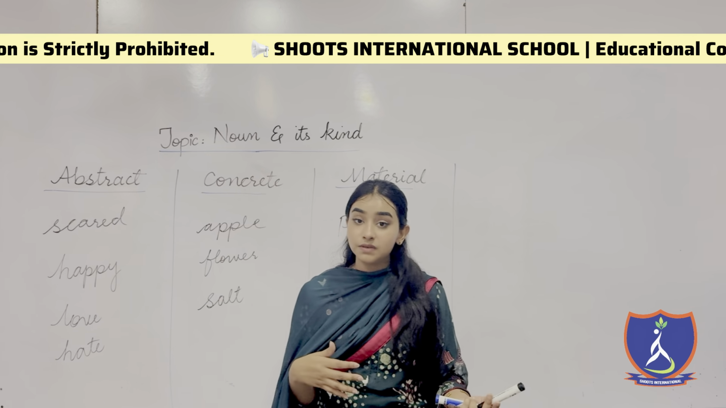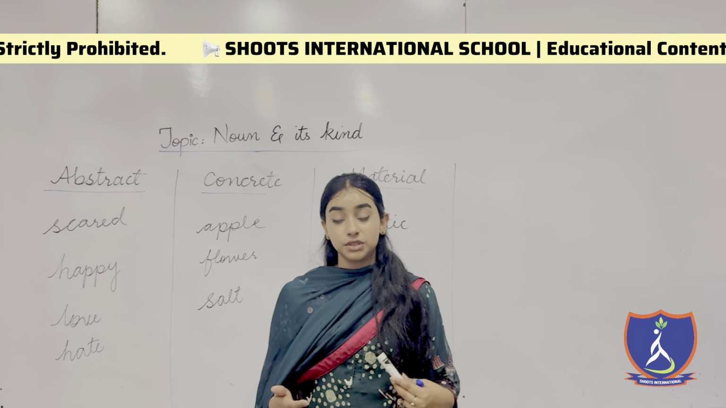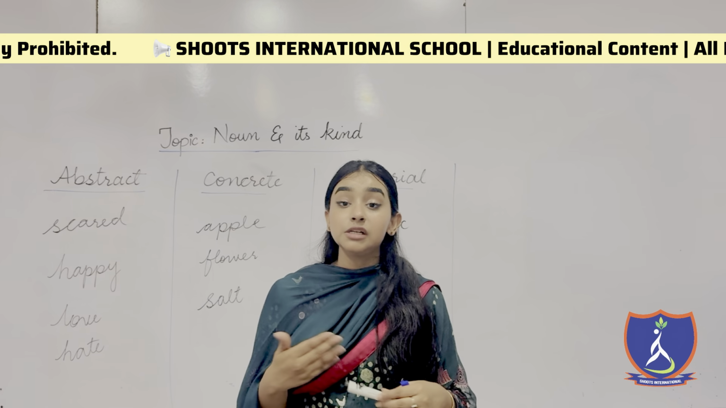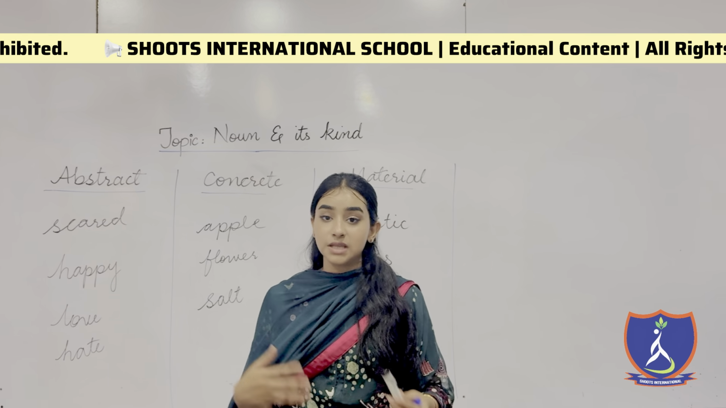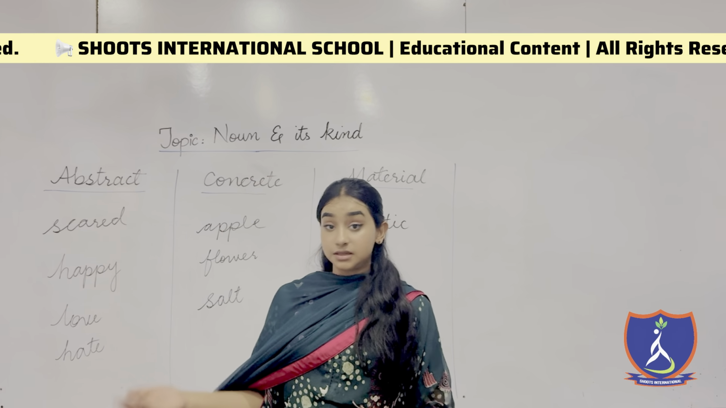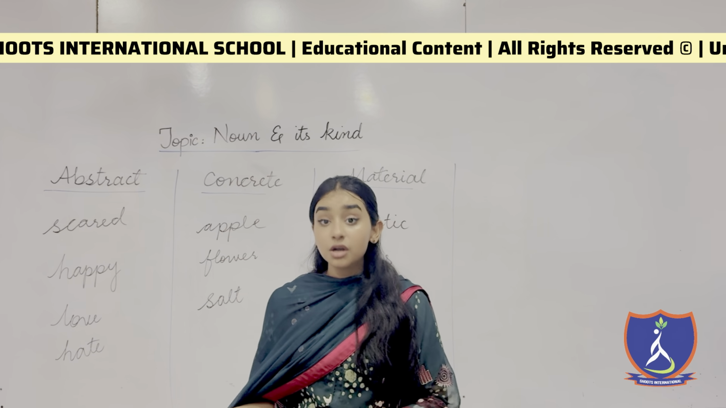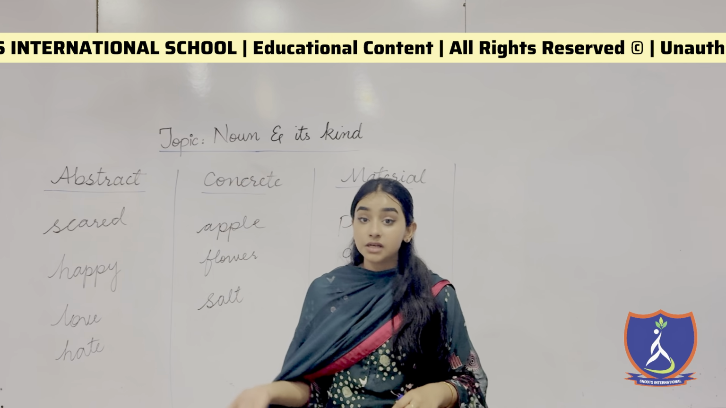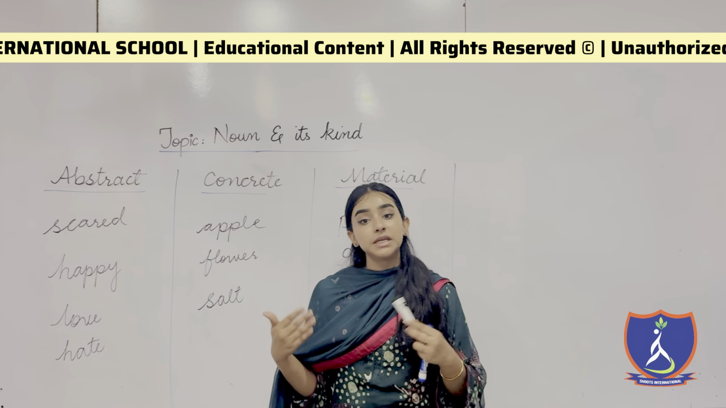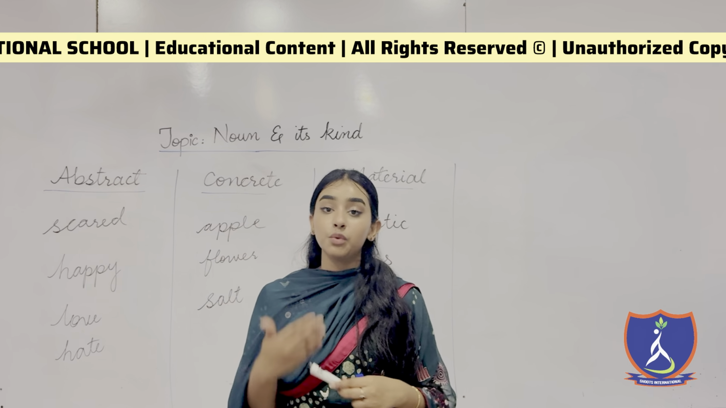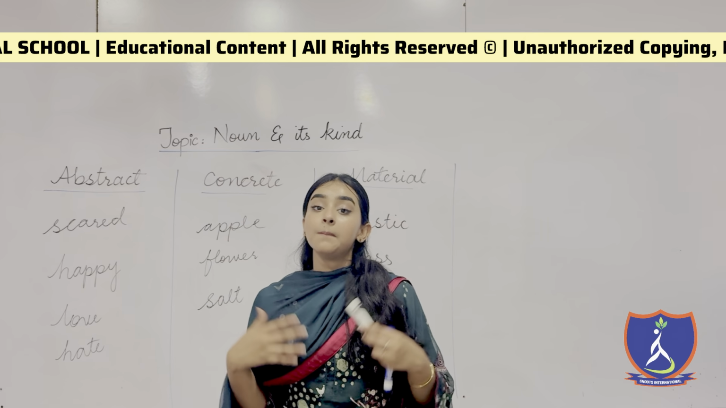And in the last, we have discussed about material nouns, the nouns that can tell you what the material is made up of. For example, I say this is a chair. That is a noun. But from which type the chair is made? Is it a plastic chair or a wooden chair or an iron chair? These are the material noun. It tells you that from which type the chair is being made.